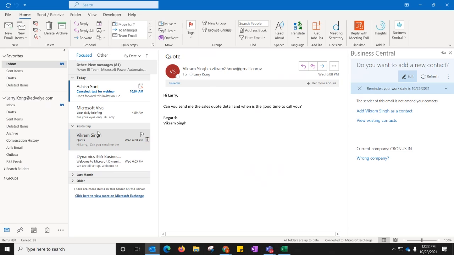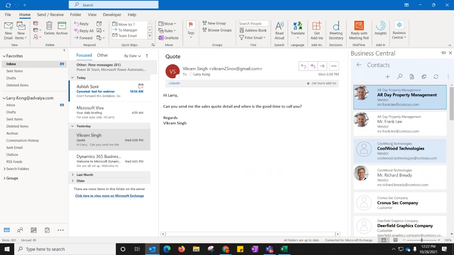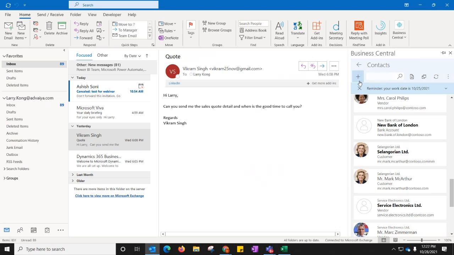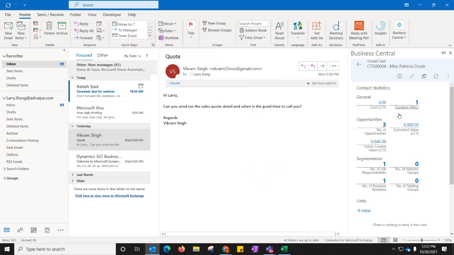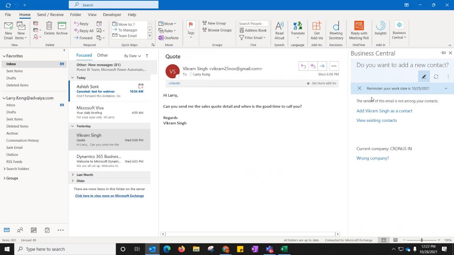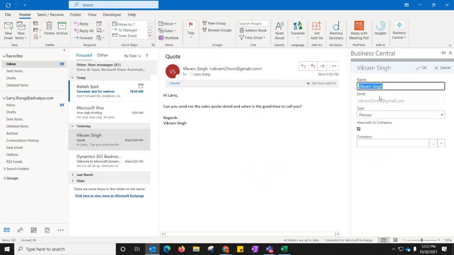You can see I have received this email from someone, and it's reminding me that the sender of this email is not in my contact list currently in the system. So do I want to add this as my contact? I can even see my existing contacts, so it will list all the contacts available in the system. I can quickly search, edit them, and see their details and all the statistics related to that contact, be it an account, company, or individual person from the company. I can add this as a contact, add other details such as which company the particular contact belongs to, and click OK.